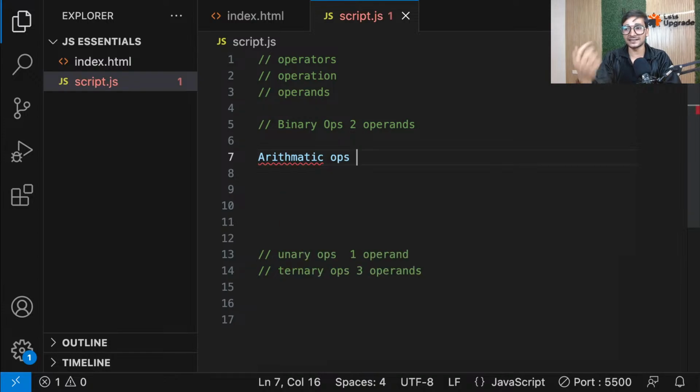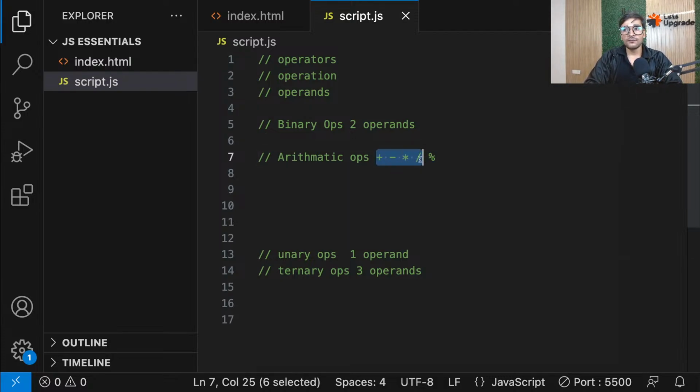Okay, so the first category that comes under binary operators is arithmetic operators, which are basically used for basic mathematical calculations. The examples are plus, minus, multiplication, division, and modulus. If you want to learn more about this, you can find the whole description in the notes, if you want to dig deep into this. But let's understand all of this one by one quickly. I hope they are quite easy to understand, but we'll still cover all of them. So for basic mathematical calculations, whatever operators you have come under the category of arithmetic operators.